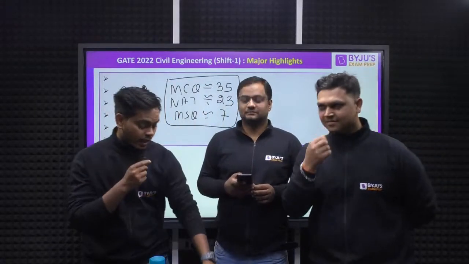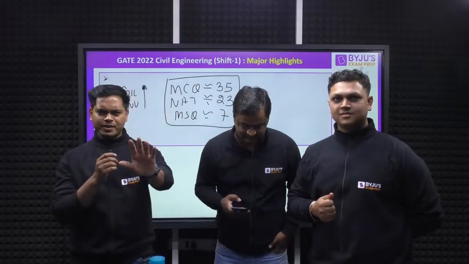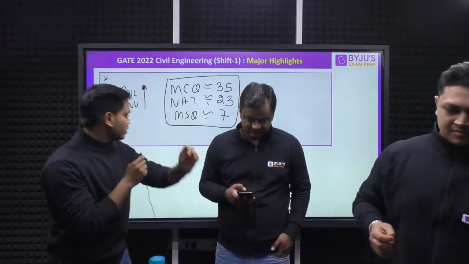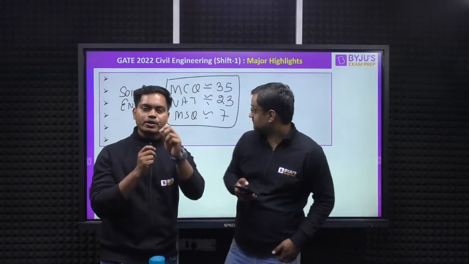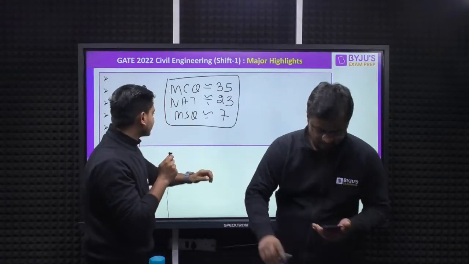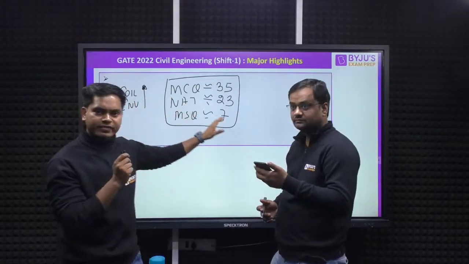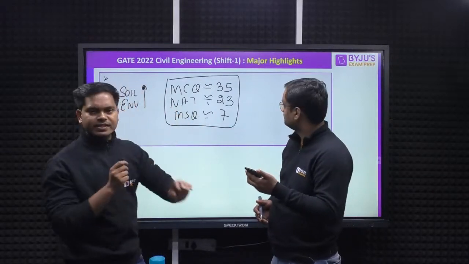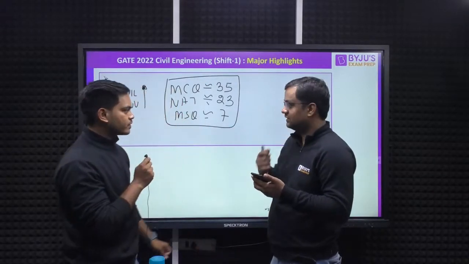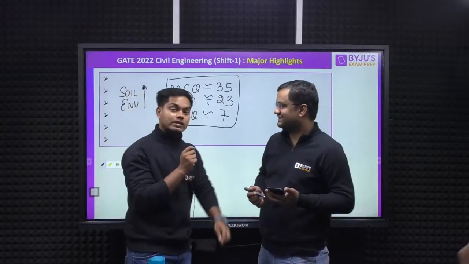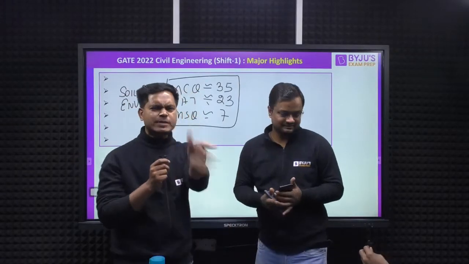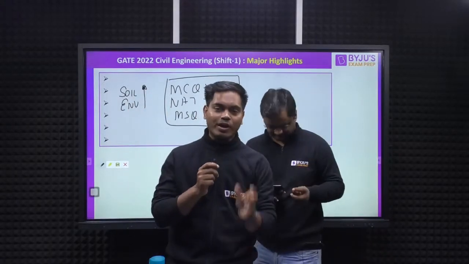So hello everybody. I hope you all are happy. In just a short time, we are going to give you all the questions also. And guys, clearly you can see 35 MCQ and 23 NAT, as expected. Sir, I guess this is what we were expecting, right? Yes, we were expecting it, because last year there were negligible MSQs for our branch, right?